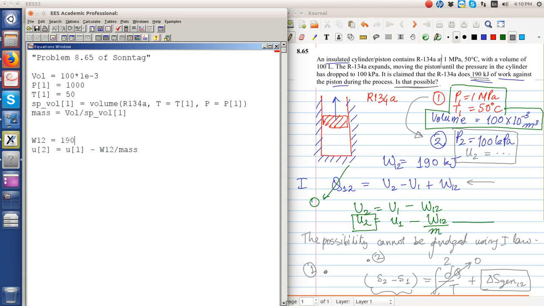The unit of work done is kilojoule, and it is consistent with the unit that we require EES to be in, so U is also in kilojoule.